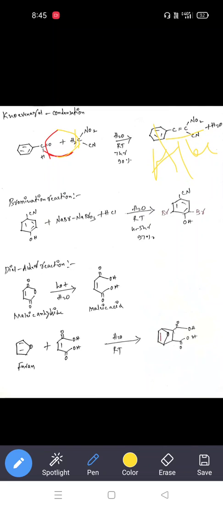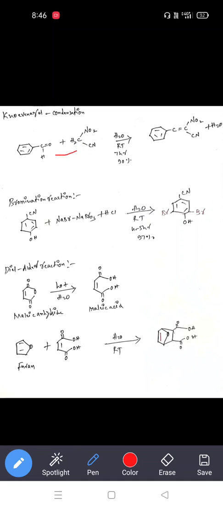This reaction takes place at room temperature and takes 7 hours. The yield of this product is also 90%. Very simple reaction.